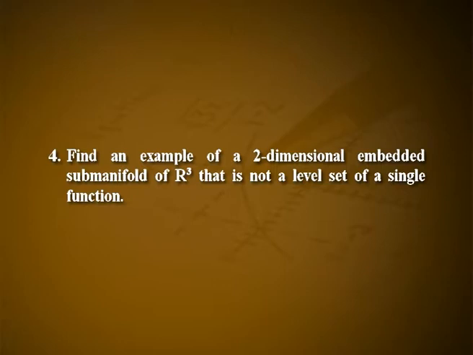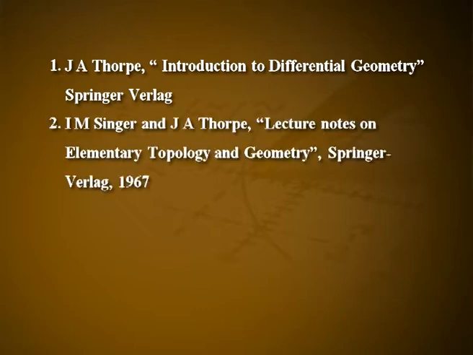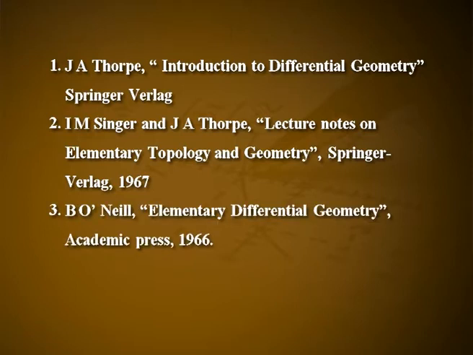These are some books for further reading. First one is Introduction to Differential Geometry by J. A. Thorpe, Springer Verlag. Second one is Lecture Notes on Elementary Topology and Geometry by I. M. Singer and J. A. Thorpe, Springer Verlag 1967. Third one is Elementary Differential Geometry by B. O'Neill, Academic Press 1966.